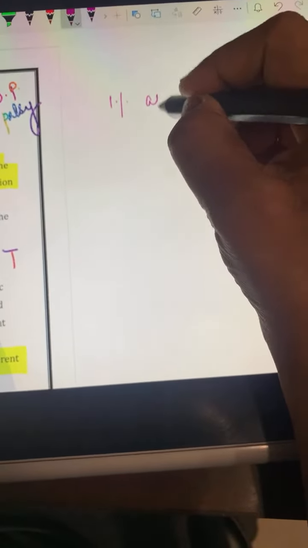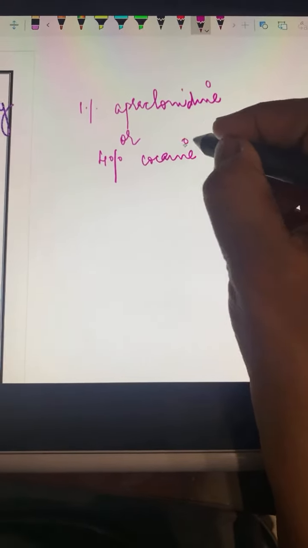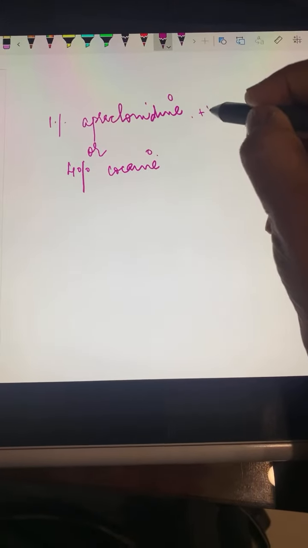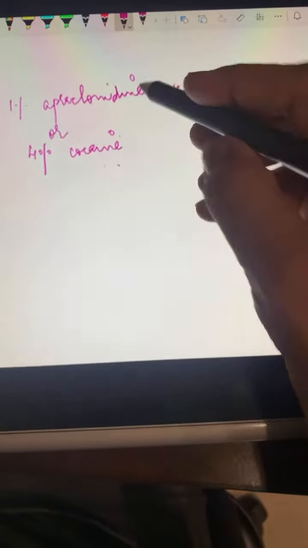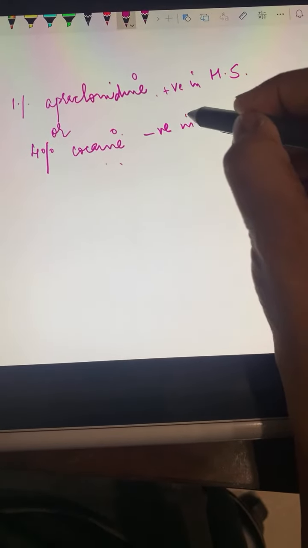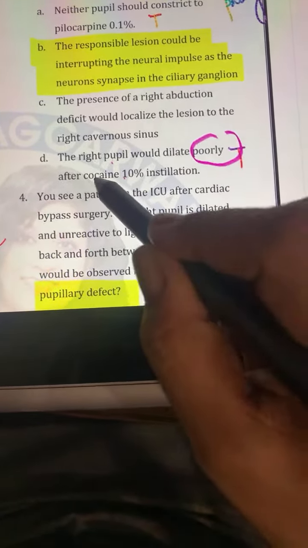There are two tests that I can use for Horner syndrome. One is your 1% apraclonidine, or we can use 4% cocaine also. So we have two tests. Now apraclonidine is positive in Horner syndrome, while the cocaine test is negative in Horner syndrome. So that means the right pupil will dilate poorly after the cocaine instillation.